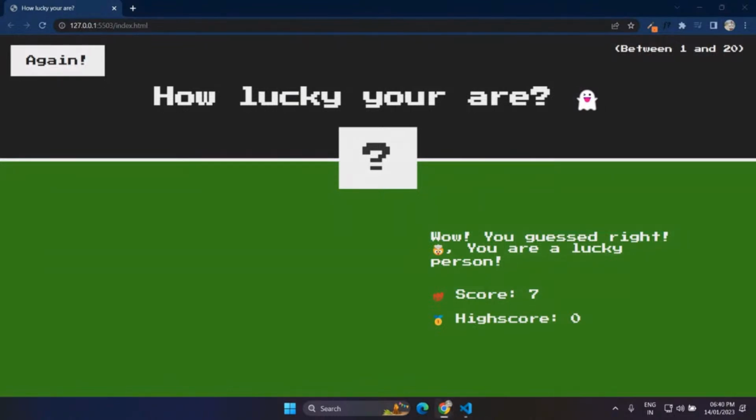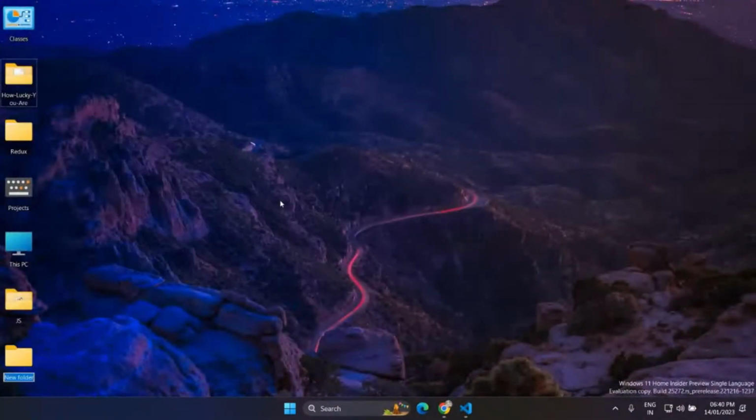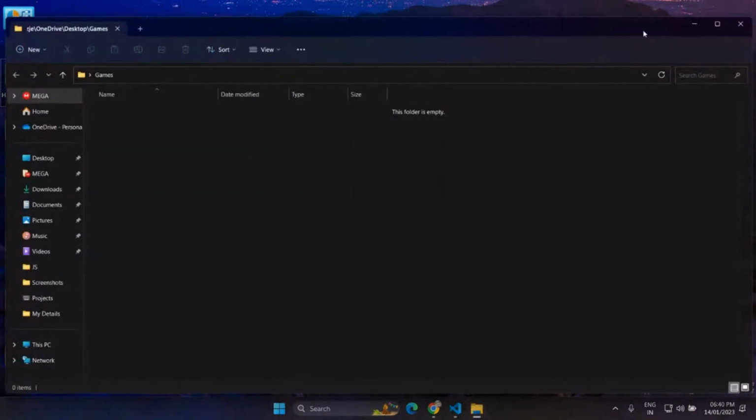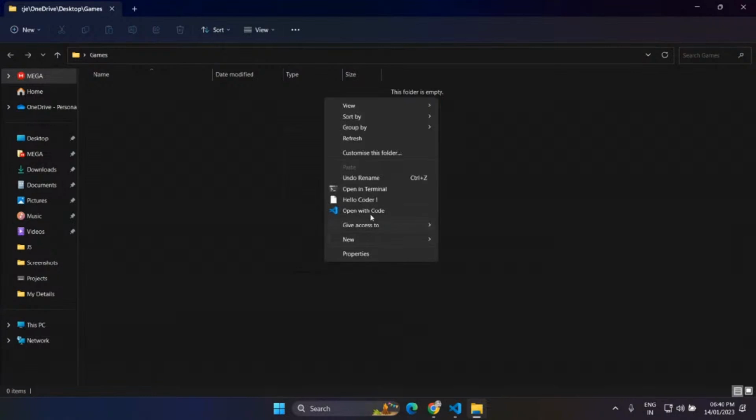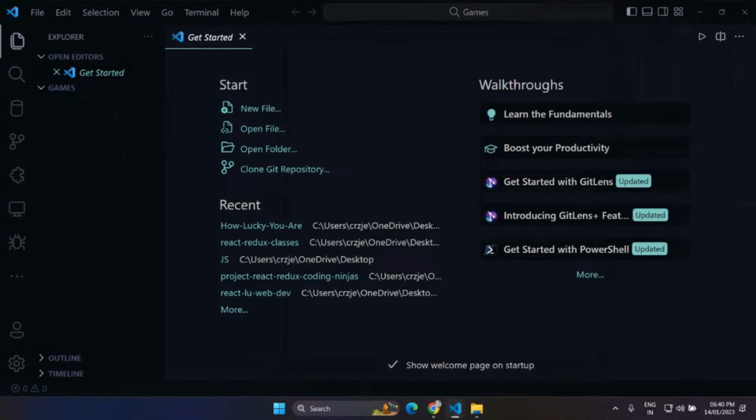Let me just refresh it. So I hope you got the idea of this game, and you will also get the source code after this class. Let me create a new project here, a new folder, and let me name this folder games, and let's open VS Code here. Just let me know if you got the idea of this game so that we can continue, or I can re-explain this game once again.